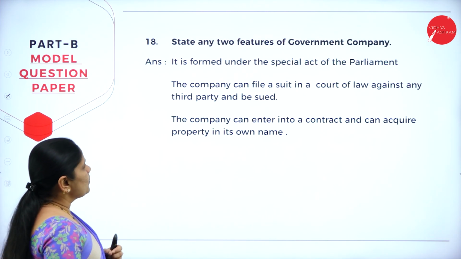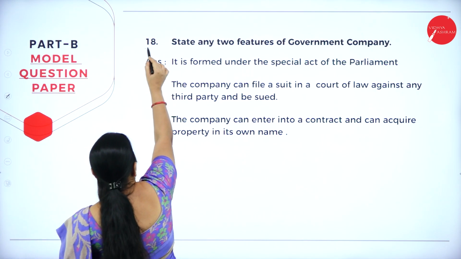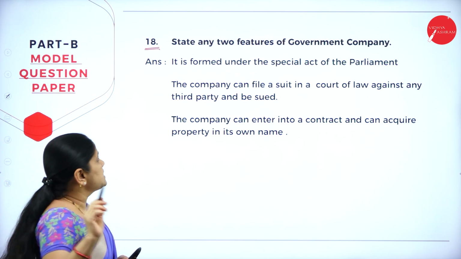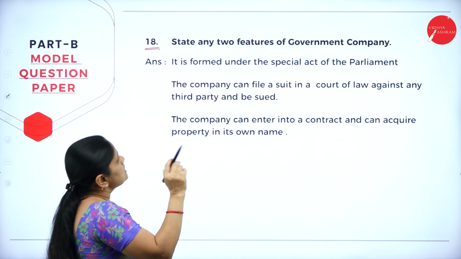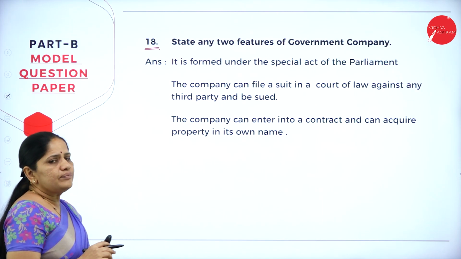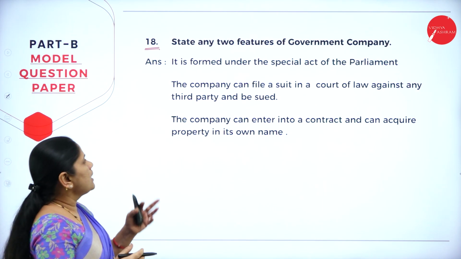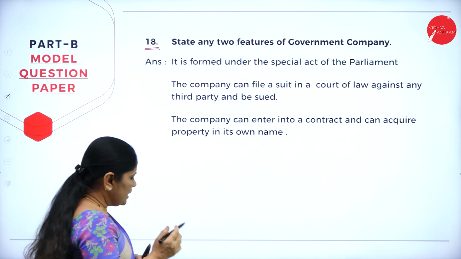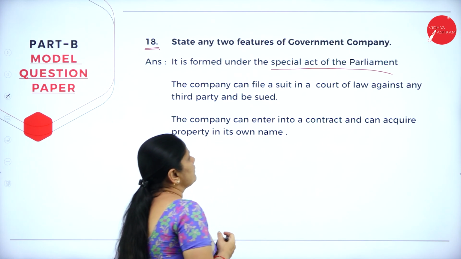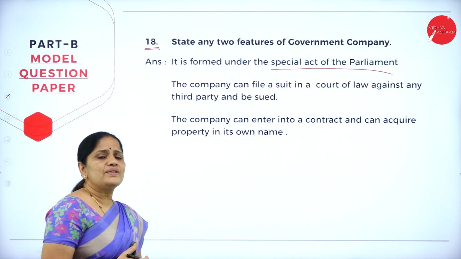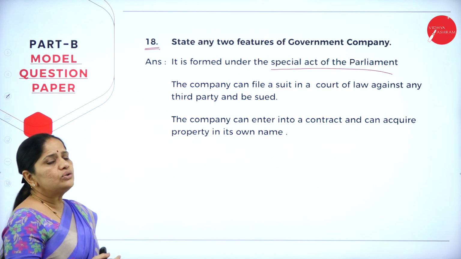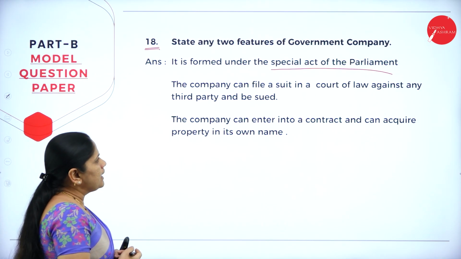Now, the next question is question number 18. While writing the answer, you will have to write 18 itself. State any 2 features of government company. We all know that there are many types of companies. Now, in this, the government company. Regarding its formation, it is formed under a special act of the parliament. So, the parliament has to pass a special act to form a government company.